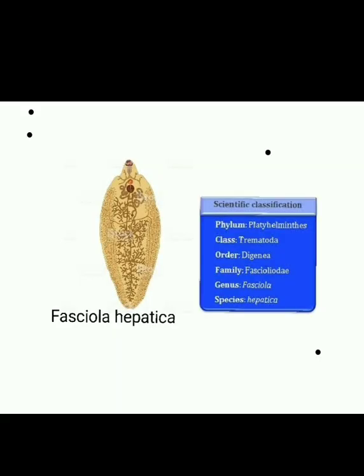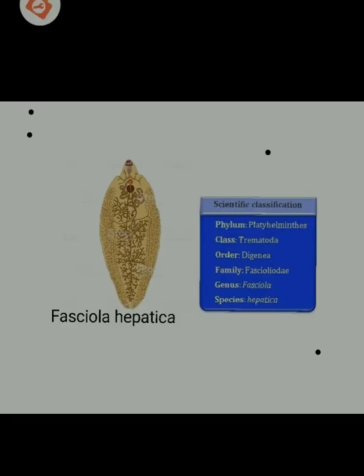So Fasciola hepatica belongs to phylum Platyhelminthes, class Trematoda, order Digenea, family Fascioloidae, genus Fasciola and species hepatica. This parasitic metazoan causes liver rot disease in sheep, that is, the vertebrates, and it is digenetic, that is, it has two hosts. The primary host is obviously the sheep, and the intermediate host is Planorbis or Limnaea, a snail belonging to phylum Mollusca, and it is an invertebrate.